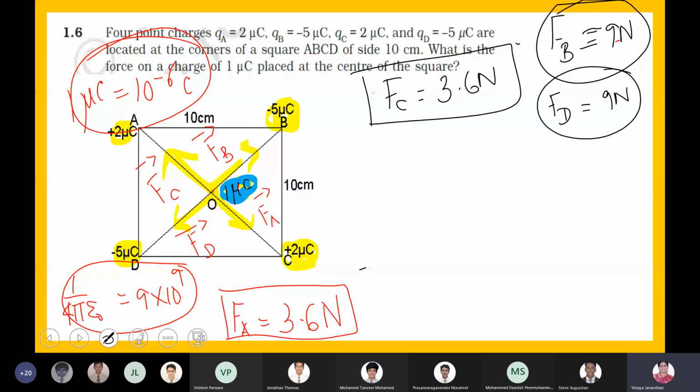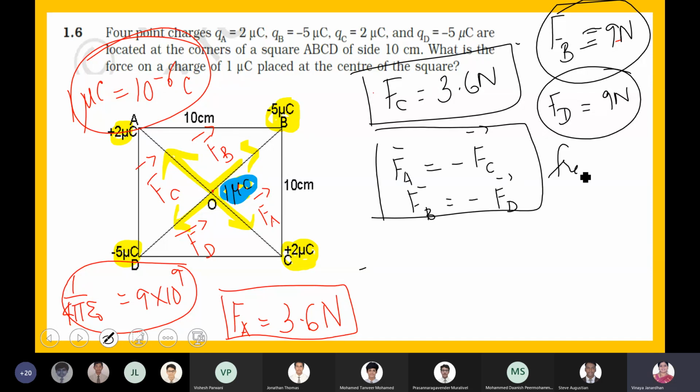Look at the direction, boys. I can write FA vector is equal to minus FC vector. Whatever I have found is only the magnitude, now the direction. So FB vector is equal to minus FD vector. This is from the diagram. Yes, ma'am. Okay. So what is the net force acting? Net force will be equal to FA vector, the net force which is acting on 1 microcoulomb placed at the center.